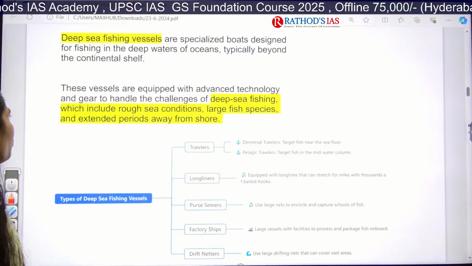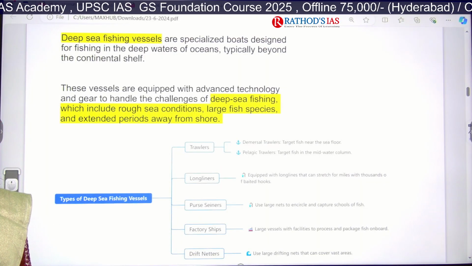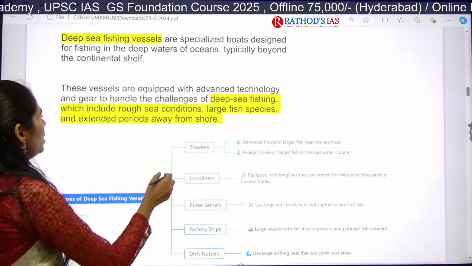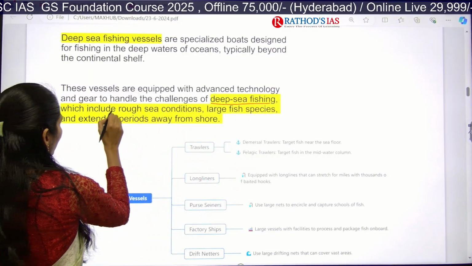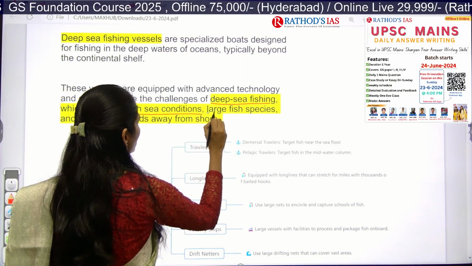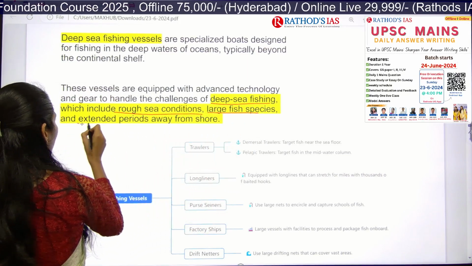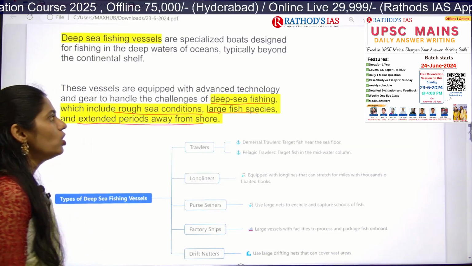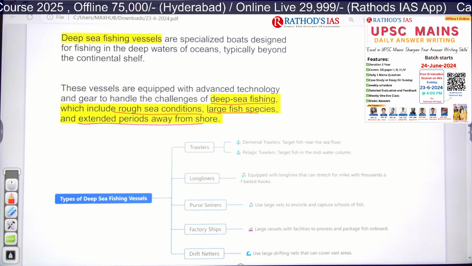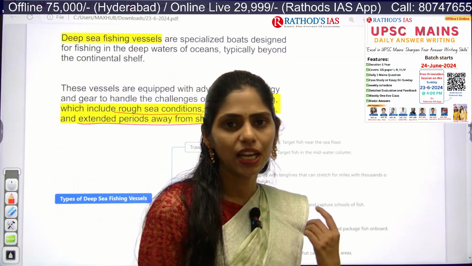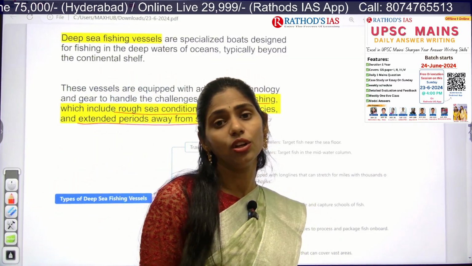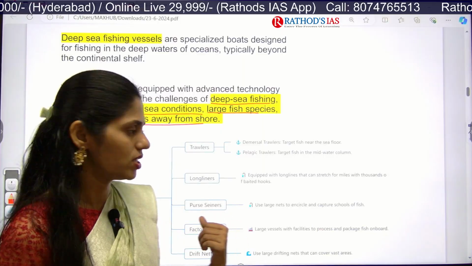Okay, so these vessels are equipped with advanced technology, and it is helpful for deep sea fishing, including rough sea conditions, large fish species, and extended periods away from shore. Because of this advanced technology, whatever challenges are there in deep sea fishing can be addressed by the new technology of these deep sea fishing vessels.